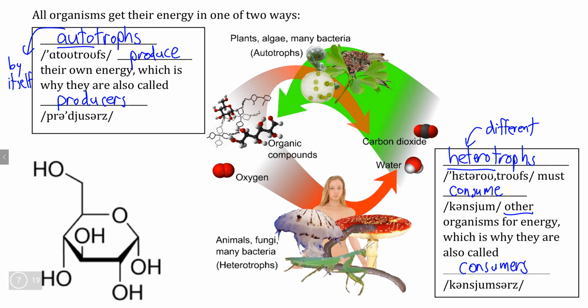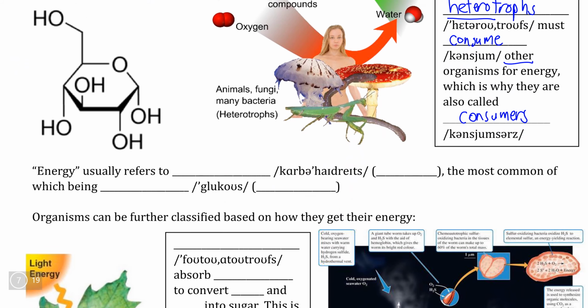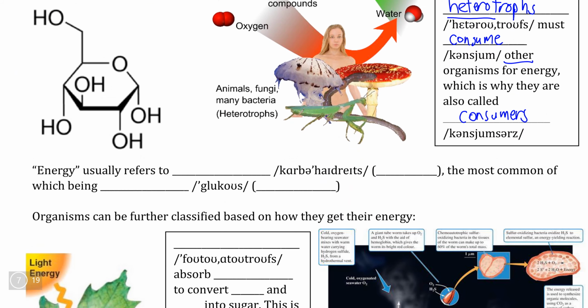Now that you've been introduced to the two different categories of organisms based on their trophic status, we need to talk about what the word energy means when it comes to organisms. So only autotrophs are able to absorb energy directly from an energy source like sunlight.